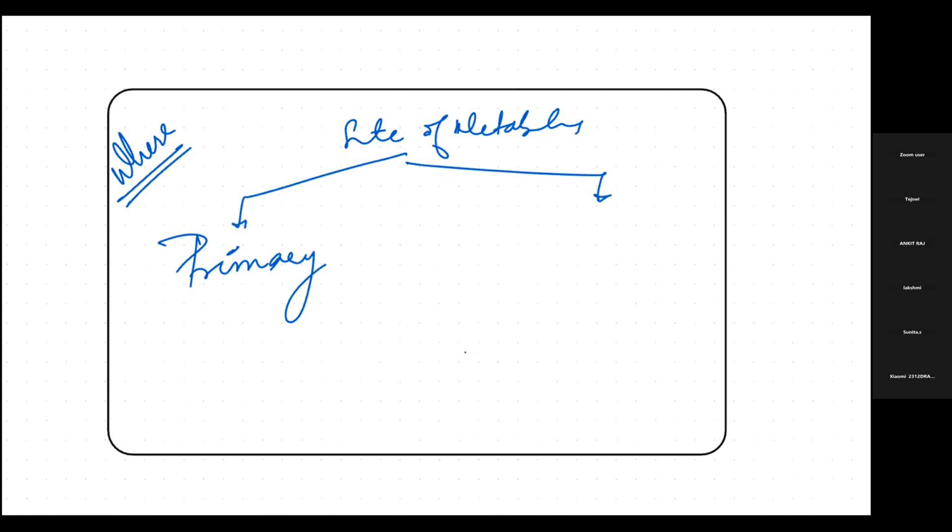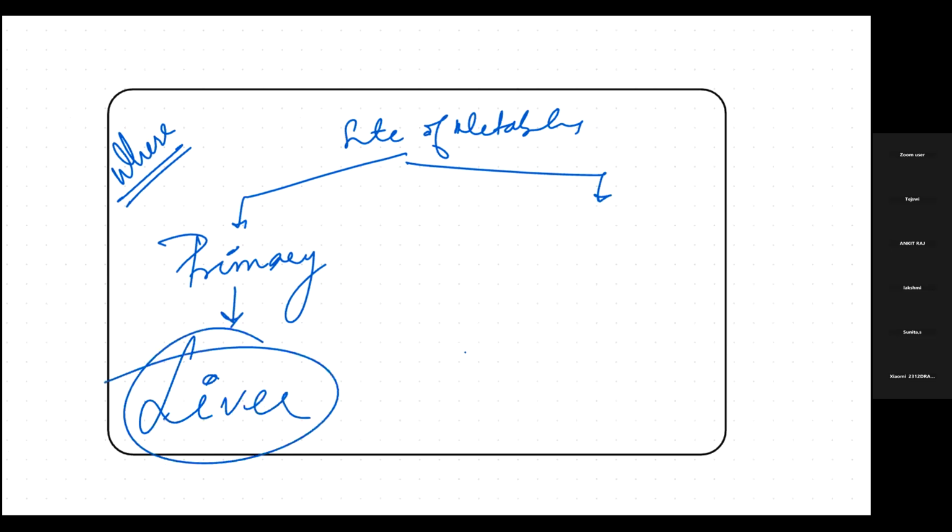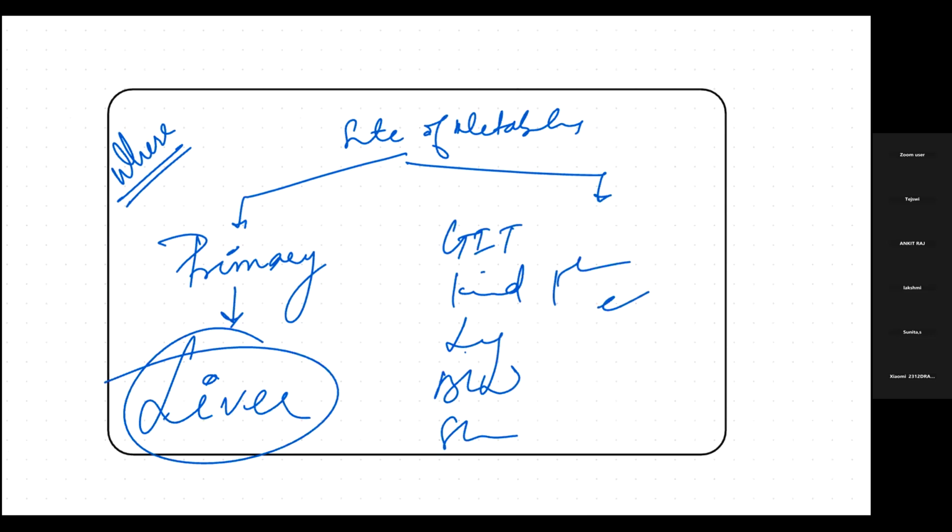The one and only liver. Yes, Isha, it's correct. The liver is the primary site of metabolism. And the other sites can be GIT, kidney, lungs, blood, skin, placenta, etc. These can be the other sites. But the primary site is what? The primary site is the liver, isn't it?